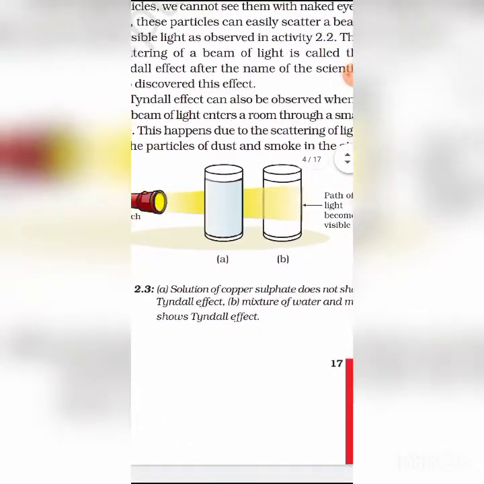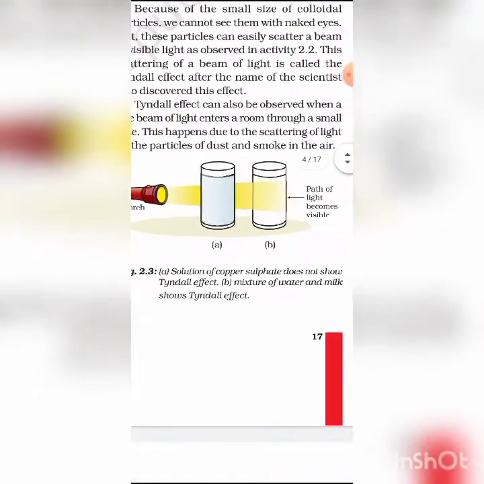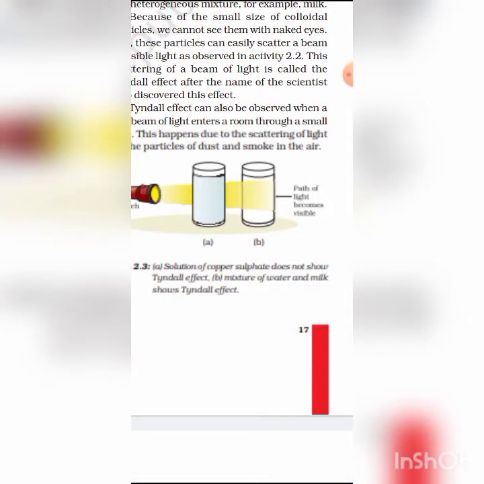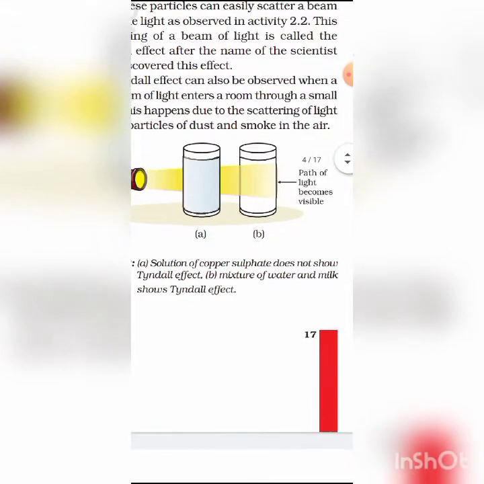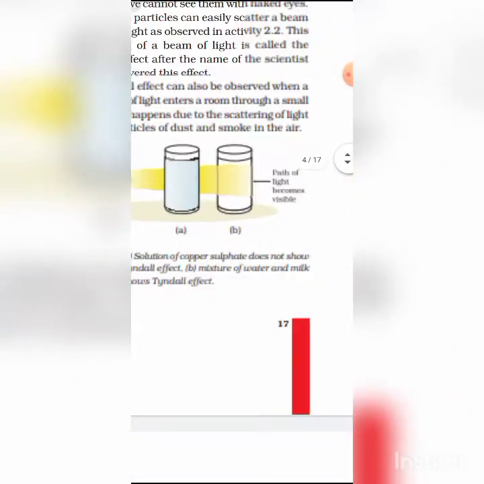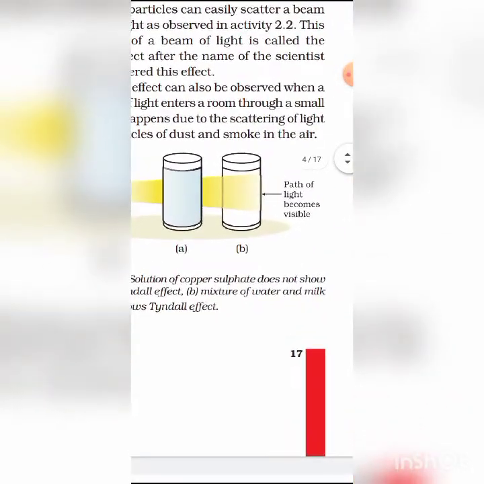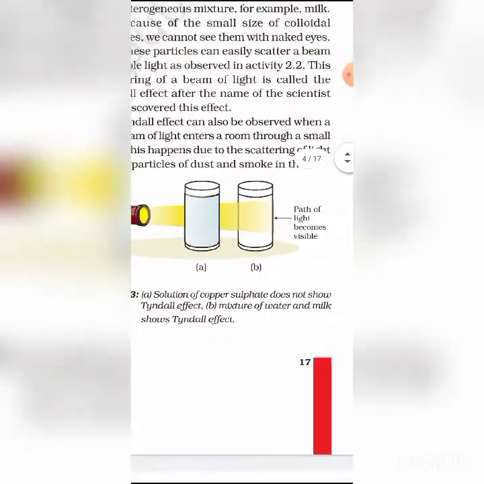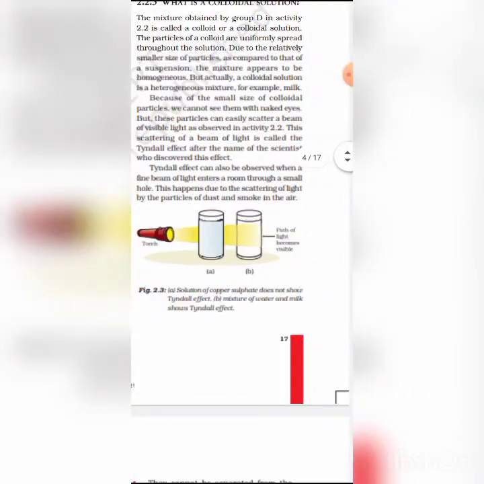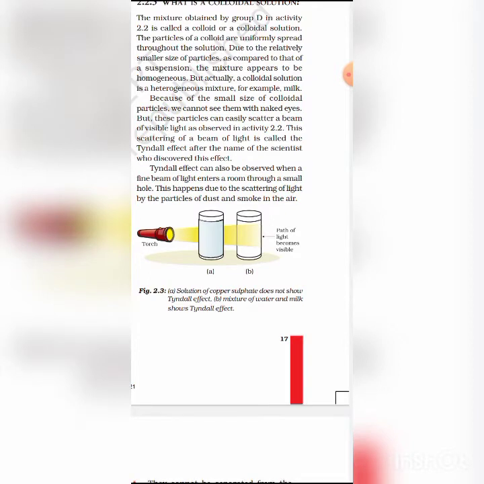Here you can observe, students, light passes through two types of solution. One is a colloidal solution and one is a true solution. In your second figure, that means B, we can see the path of light becomes visible. The Tyndall effect can also be observed when a fine beam of light enters a room through a small hole.